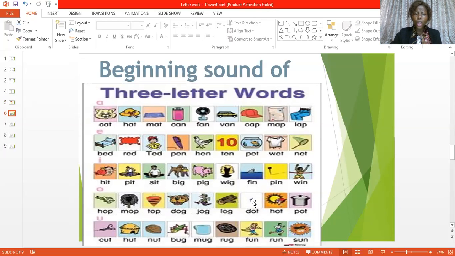These are 3-letter words and their spellings. But before we go into this deeply, I would like us to know the formation of these words. To know the formation of the words. Now, let's look at this. Let's go over to our whiteboard and then look at it, okay? Now, let's quickly erase this, okay?